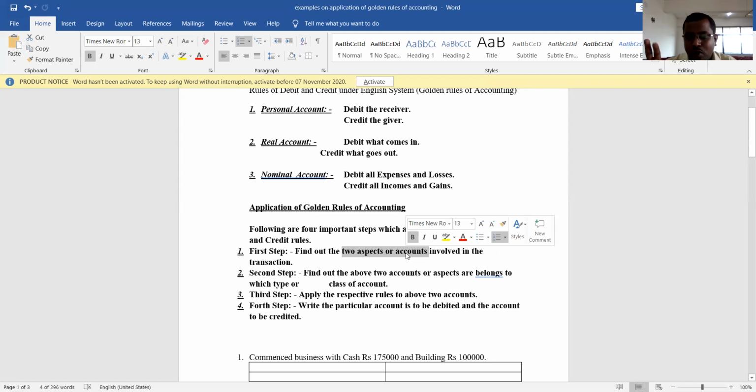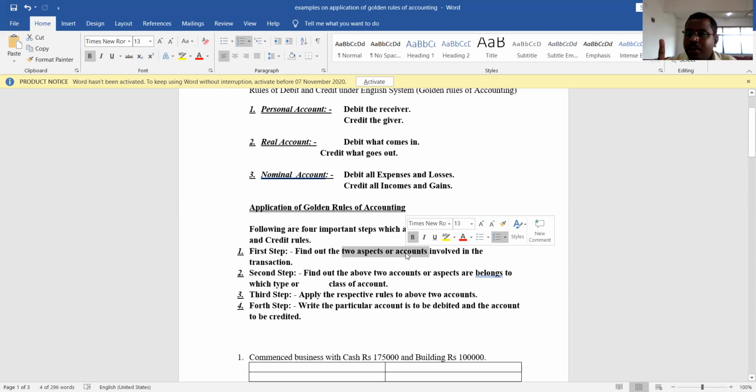We need to find out the two accounts involved in the transaction. Then, the second step is, once you have found the two accounts in the business transaction, you should see to it that those two accounts belong to which category.